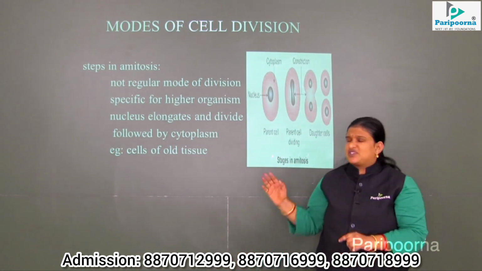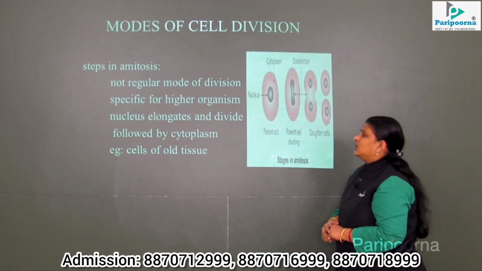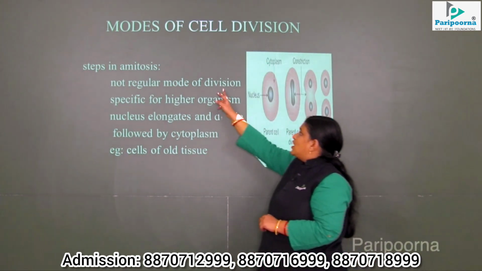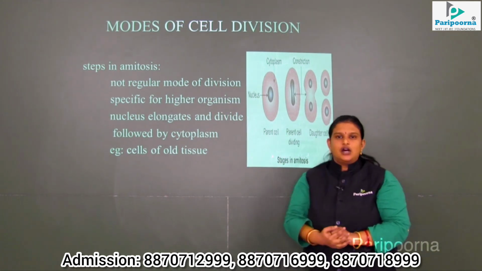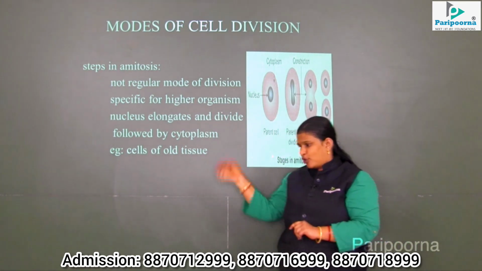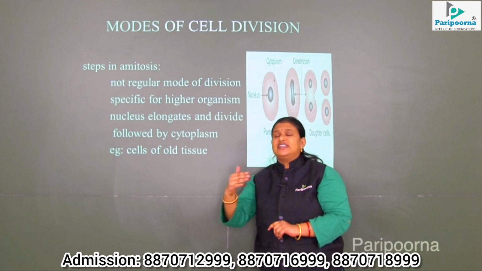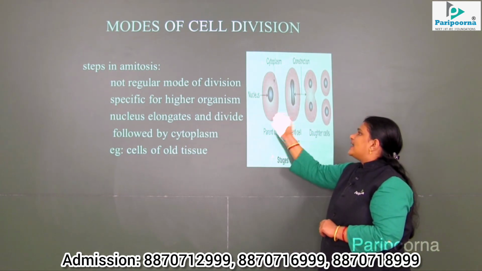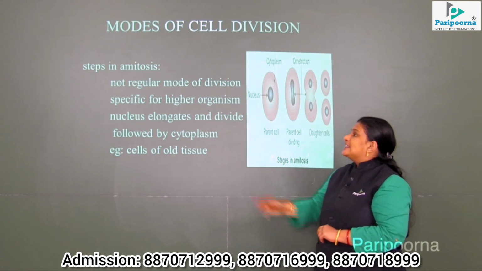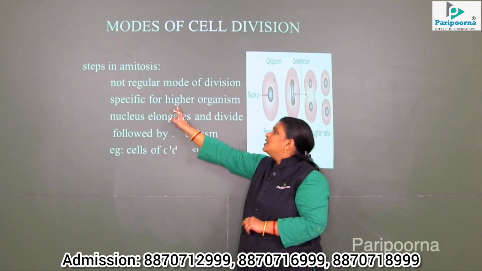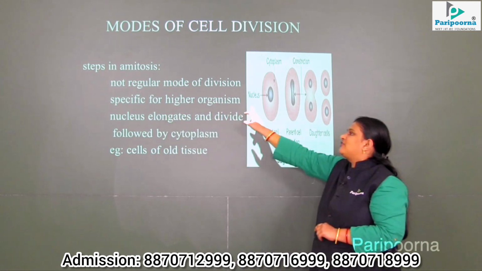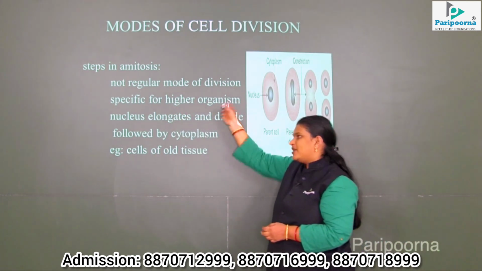So what are the steps in this amitosis? It is normally not a regular mode of division. What do you mean by regular mode? Regular mode means some process has to happen step by step. So it is not a regular mode of division. It is specific, as I had mentioned. Sometimes it may be specific for higher organisms like human beings.